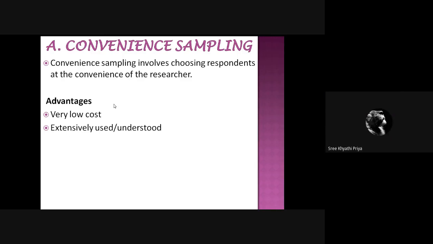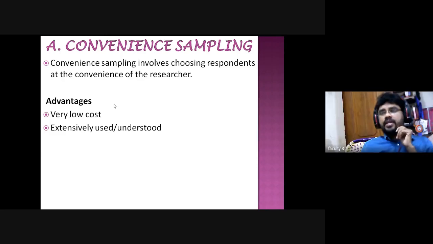Yes, sir. For example, if your father is a labor and your research topic belongs to the labor community, you can select your father's friends and easily understand the problems they face, their feelings, and their things which are very related to your topic. So that is very easy for those who are taking convenient sampling methods.